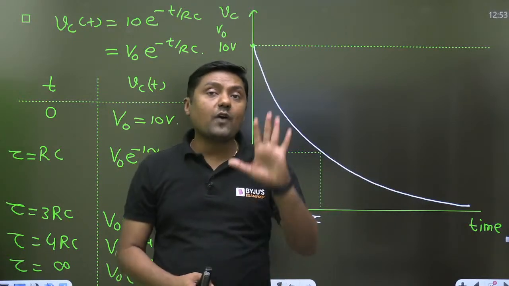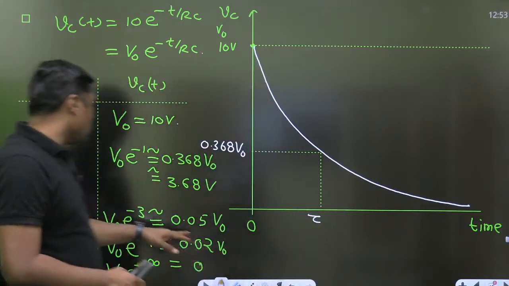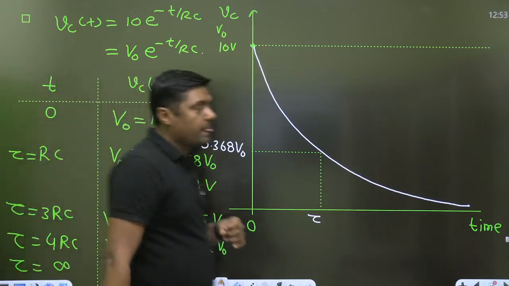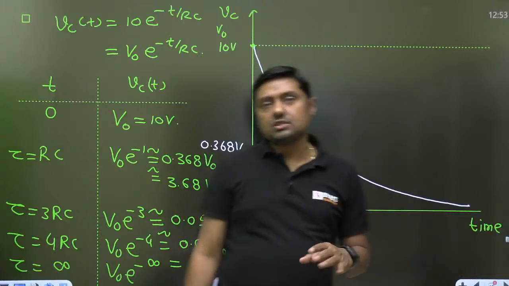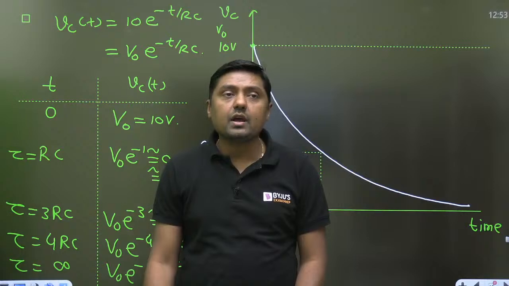On the basis of 5% error, this is called 3 time constants. On the basis of 2% error, that is called 4 time constants. That is called settling time in control. Here we are saying that just the transient is over. Okay, that is about the source free RC circuit.